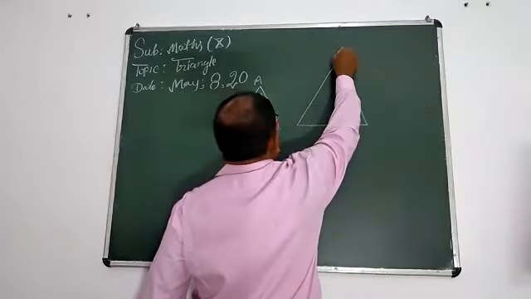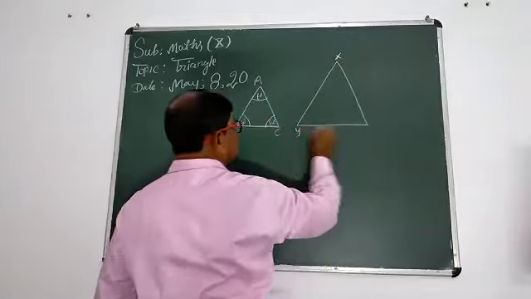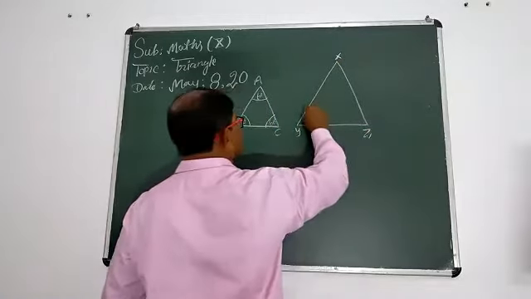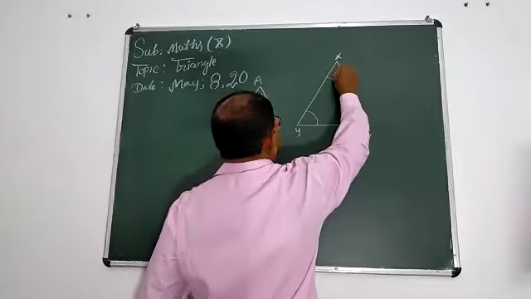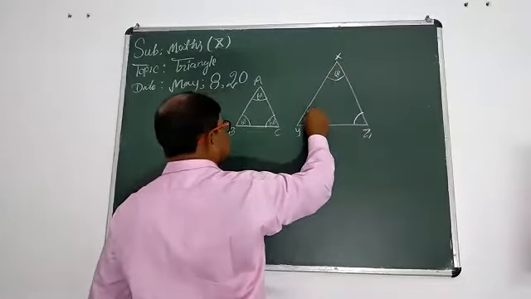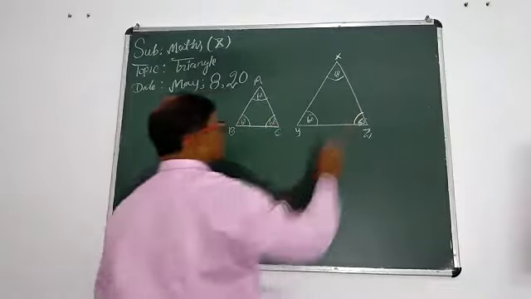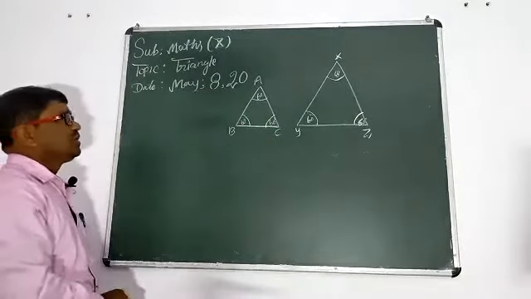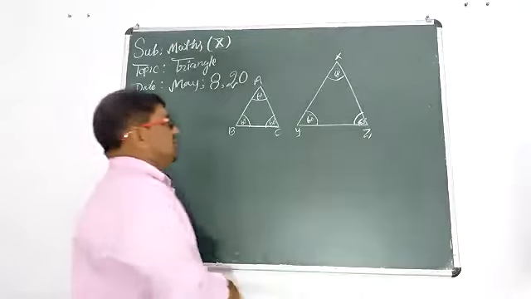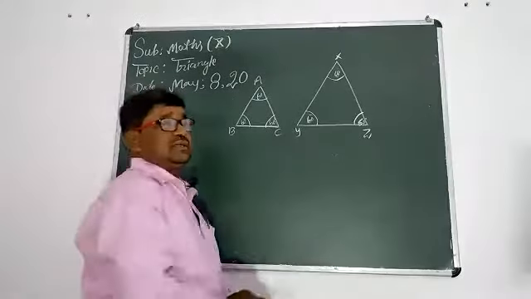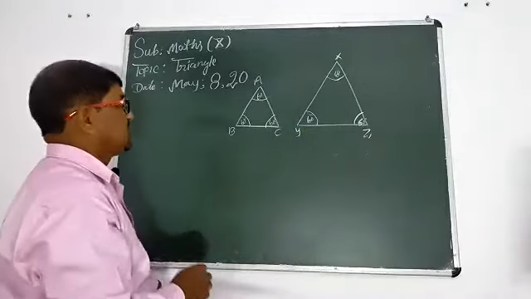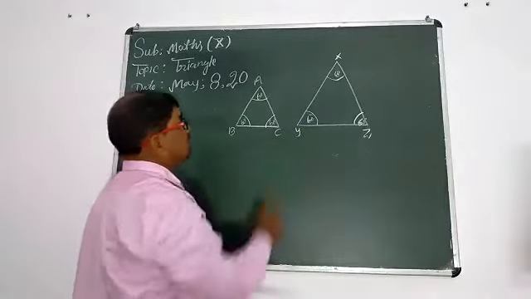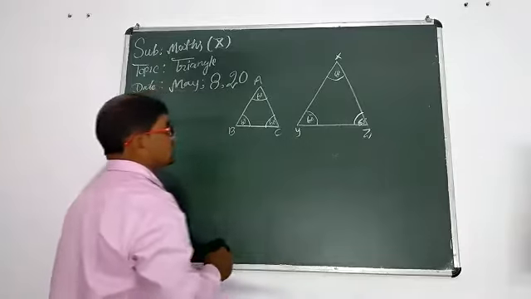This is another triangle XYZ, also equiangular, 60° each. These two triangles are equiangular.